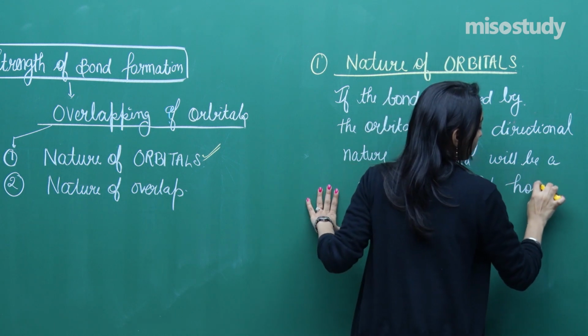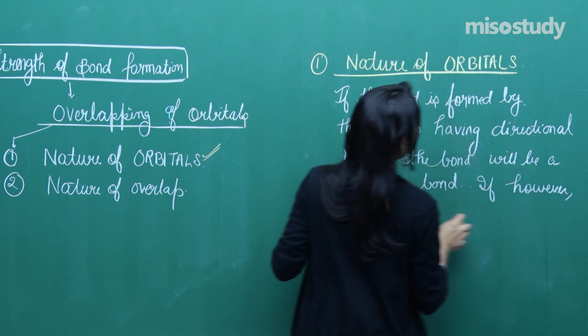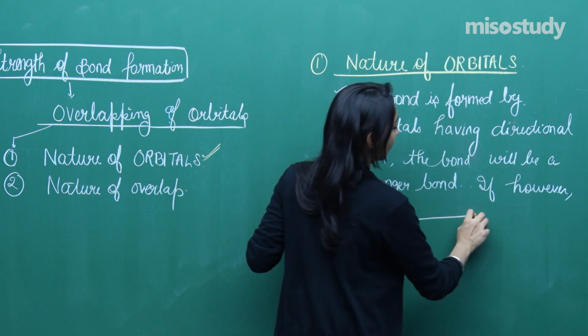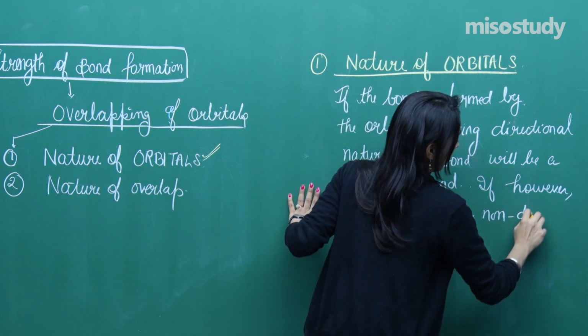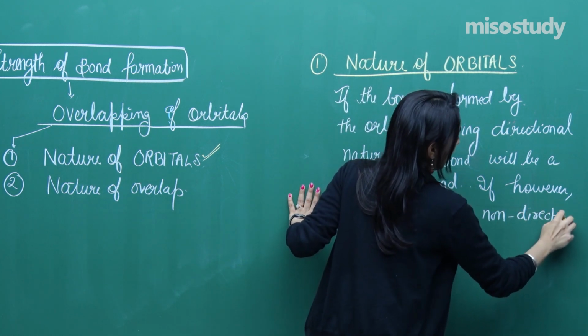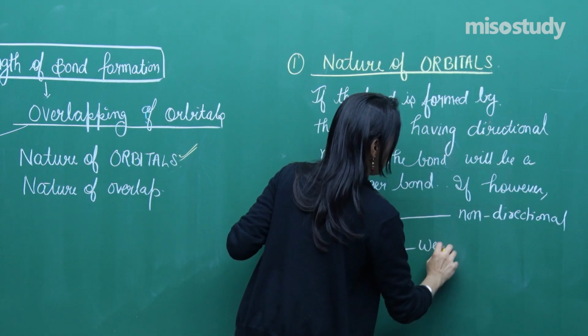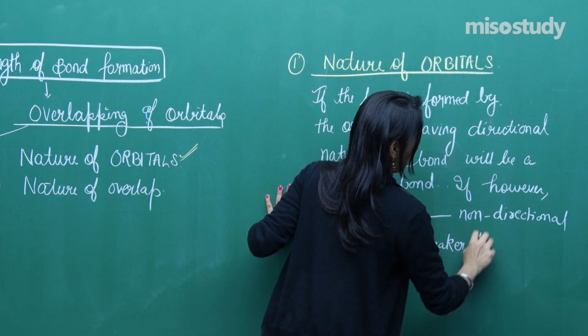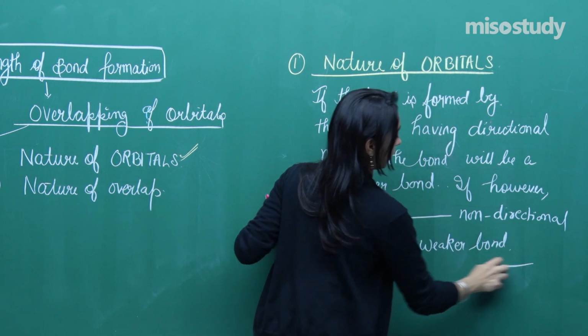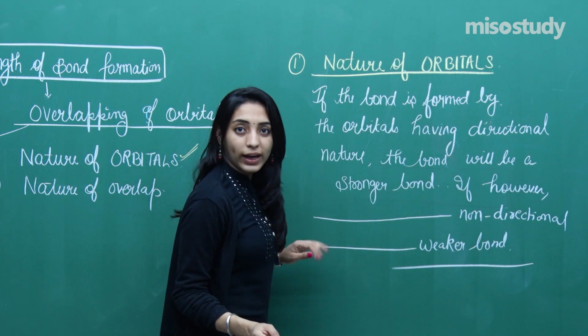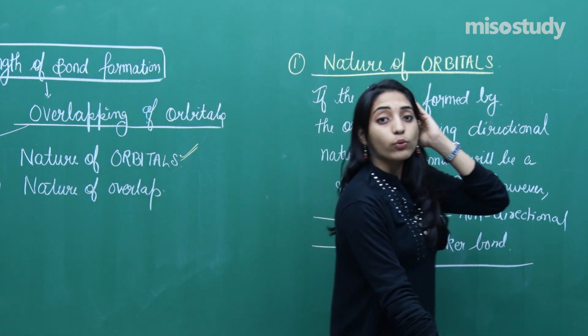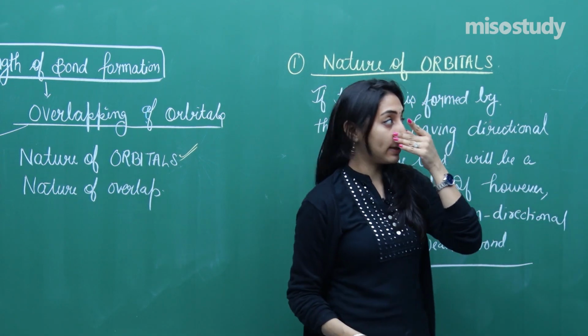If, however, the bond is formed by the orbitals having non-directional nature, the bond will be a weaker bond. Okay, so now let us try to understand what we mean by this particular statement.